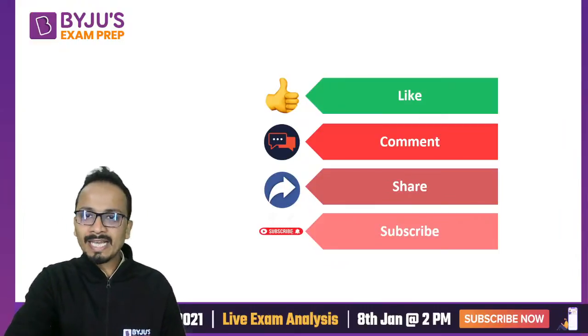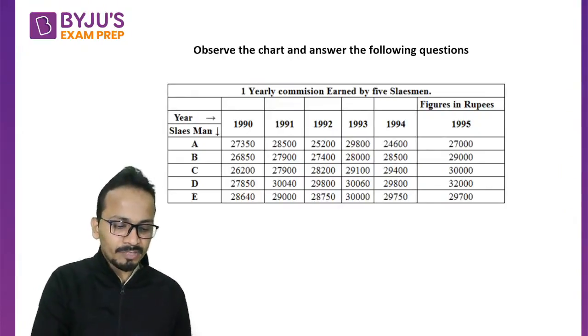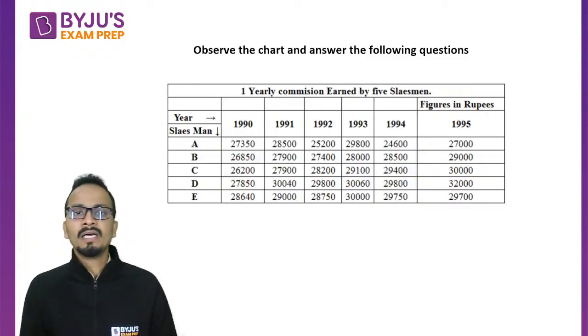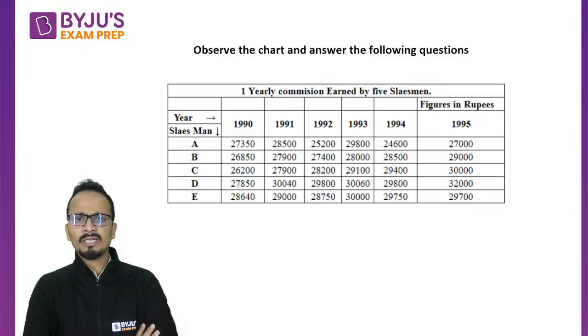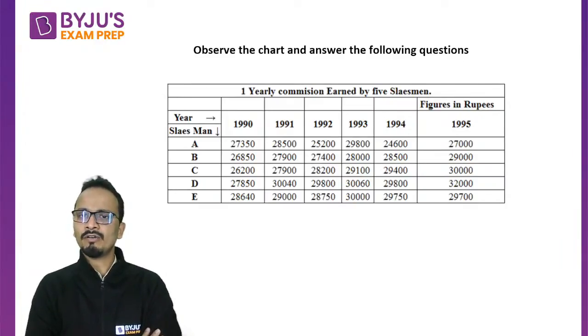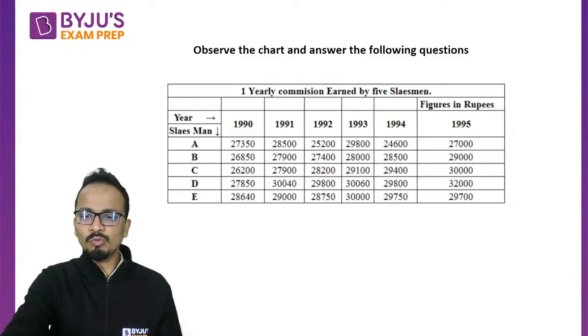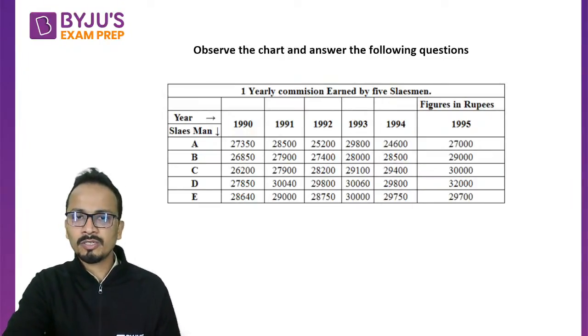Now let's move on to the next set for the day, set number 2. And this is the data that is given to us. All right. So this is the data for set number 2. Observe the chart and answer the questions that follow. One year commission earned by 5 salesmen, A, B, C, D, E. They have mentioned it for 1990, 1, 2, 3, 4, and 5. So the data is given for 6 years and all these figures are in rupees. Okay. All right. So let's move on to the first question related to this data.